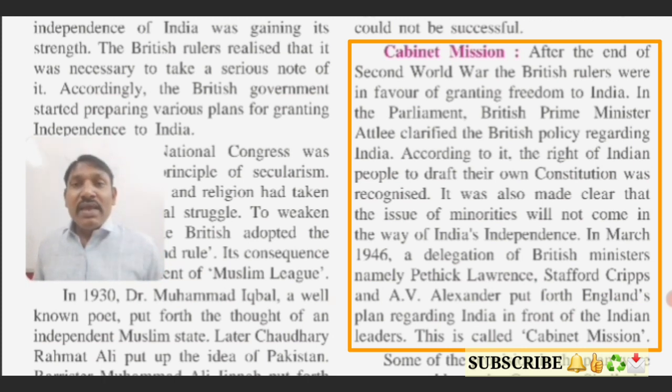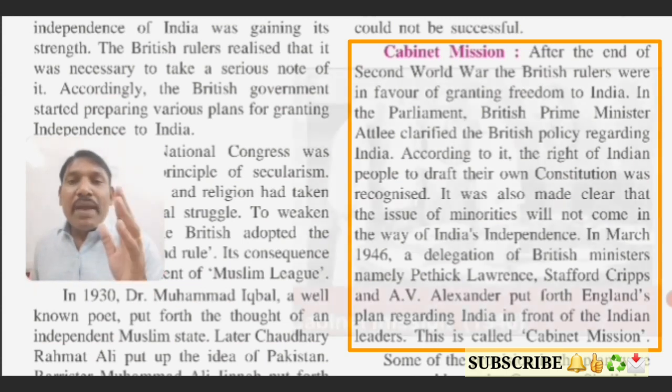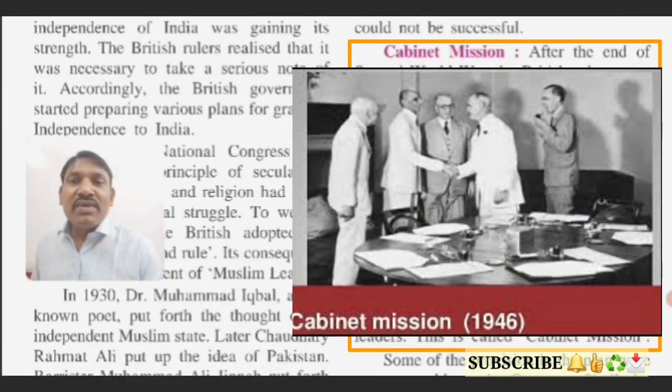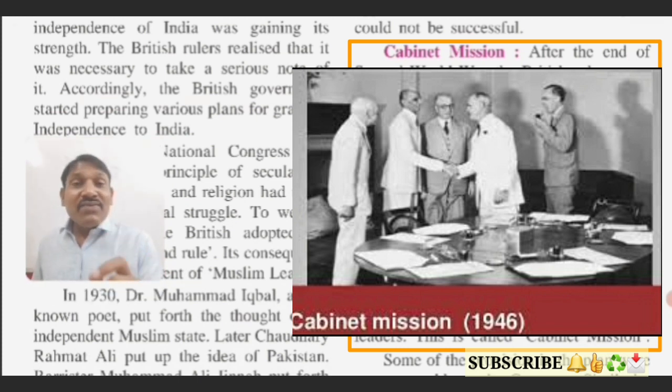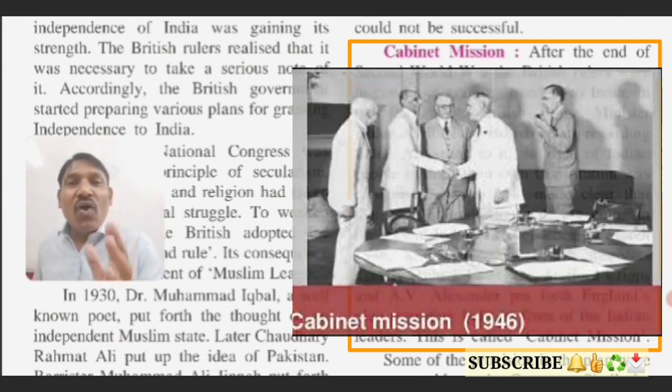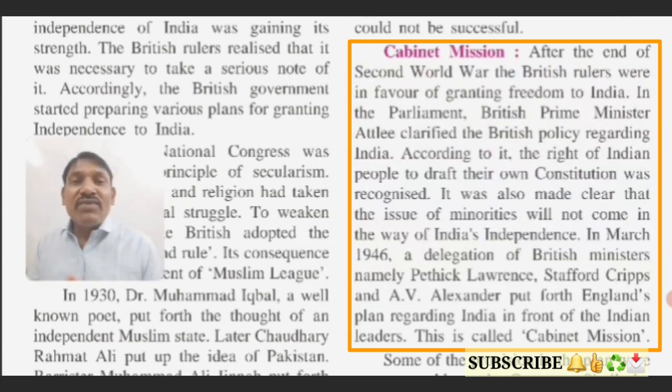Yes student, in March 1946, a delegation of British ministers, namely Patrick Lawrence, Stafford Cripps and A.V. Alexander, put forth England's plan regarding India in front of Indian leaders. So this was the plan. Okay students, what was the plan? The plan was that freedom should be given to India to draft the Indian constitution, and there should not be any problem of minorities while giving independence to India.